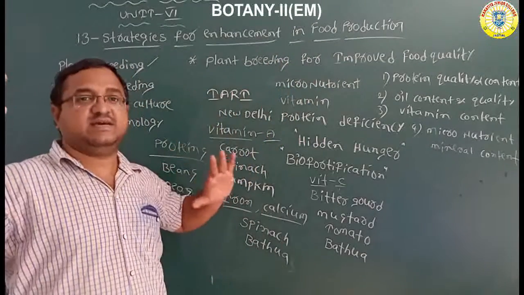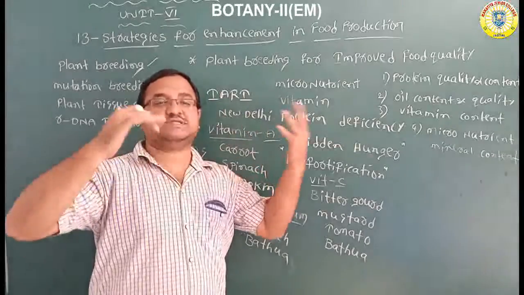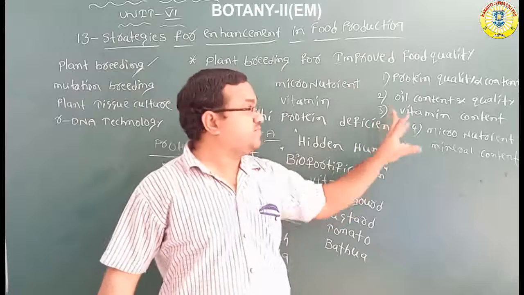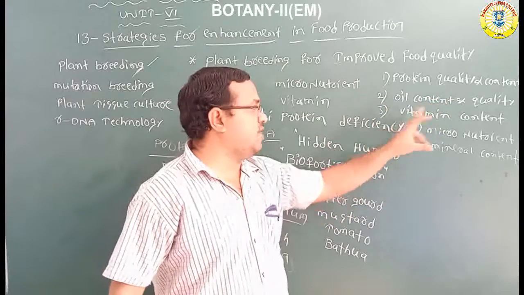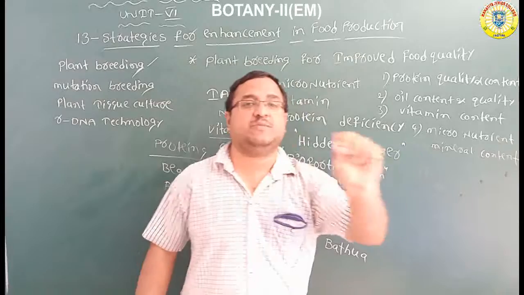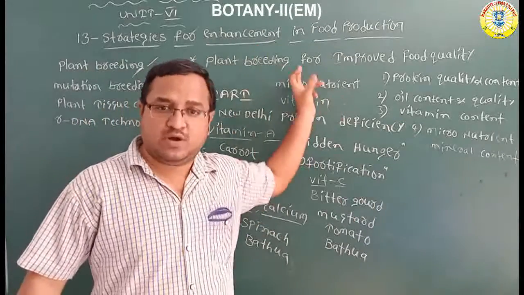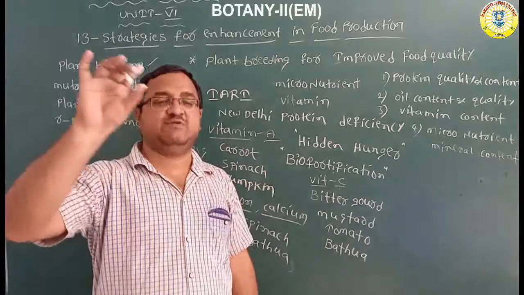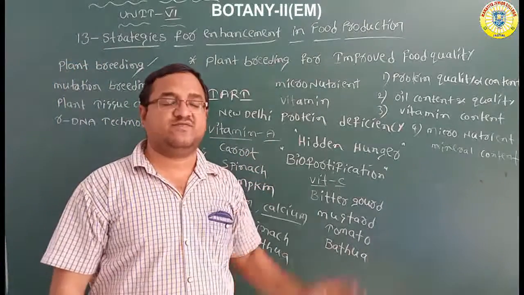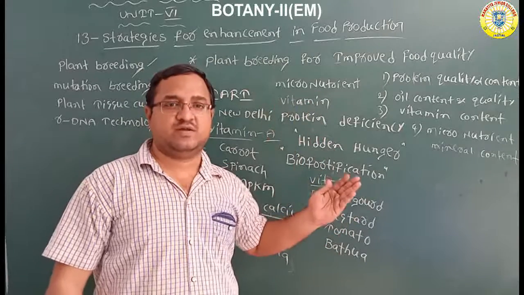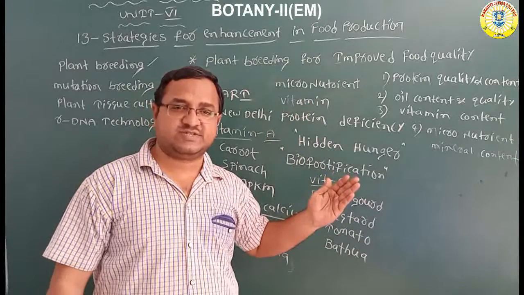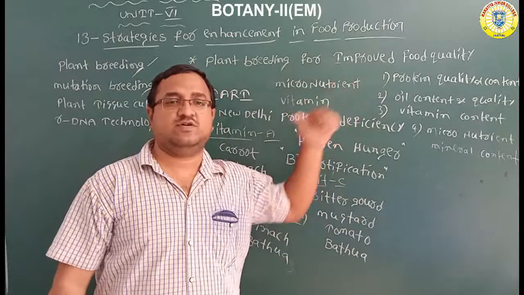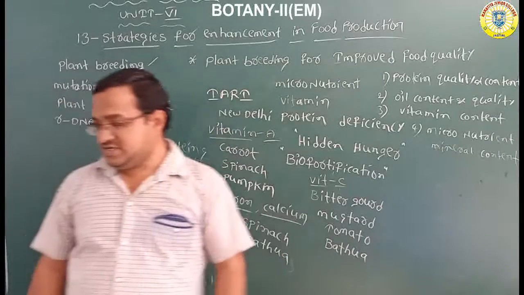Through the plant breeding technique, we have to improve some food qualities: protein quality and content, oil content and quality, vitamin content, micronutrients and mineral contents in the crops produced through plant breeding. So far we completed three main uses of plant breeding: plant breeding for disease resistance, for resistance towards insects and pests, and for improved quality of food.